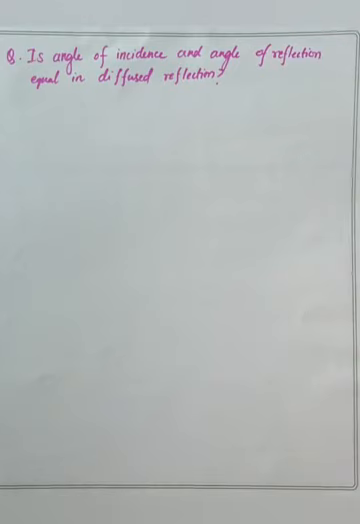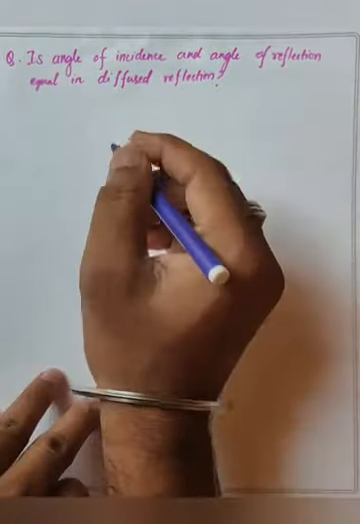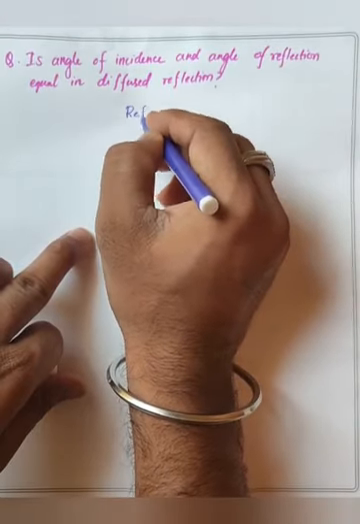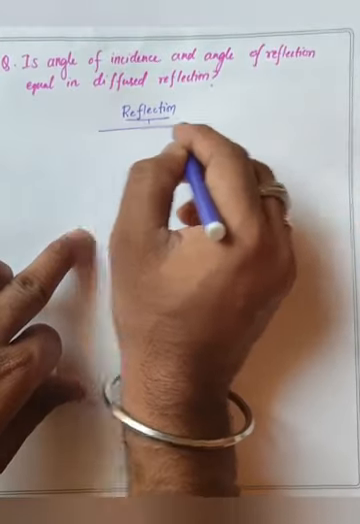So the question is like this: is angle of incidence and angle of reflection equal in diffused reflection? So what do you think? We'll solve this now. But before going to the question directly, let us understand the types of reflection. So we should understand the types of reflection first, then we can easily answer this question.